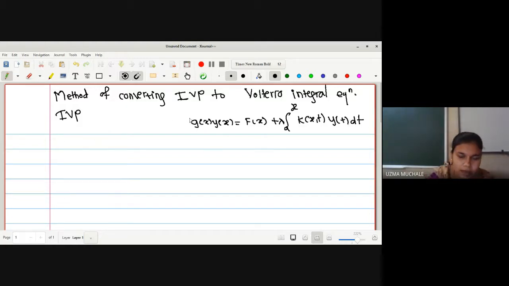In that case, we have different values of g of x, right? So first, I should ask you, what do you mean by IVP or initial value problem? In the paper of differential equations, you have studied what an IVP is, and I hope you have studied the existence and uniqueness theorems for that, right? Whenever you have an initial value problem, you get a unique answer. I have even shown you a geometric interpretation for that.